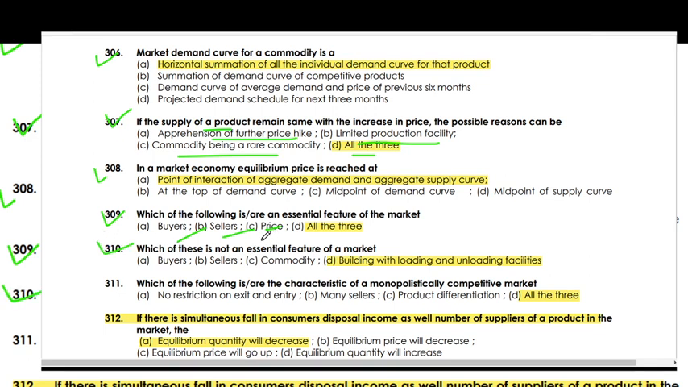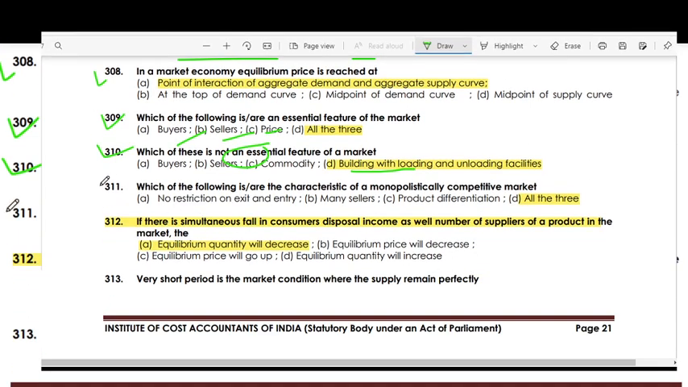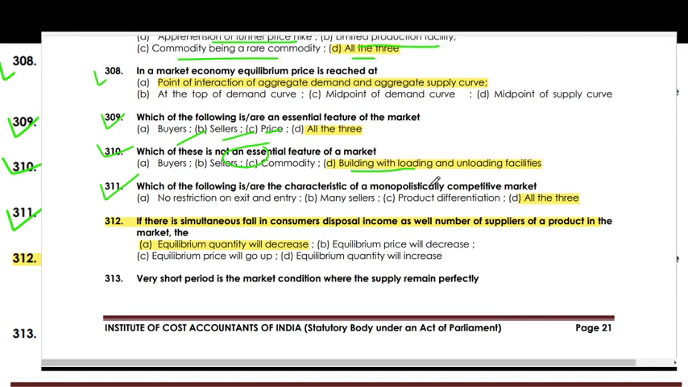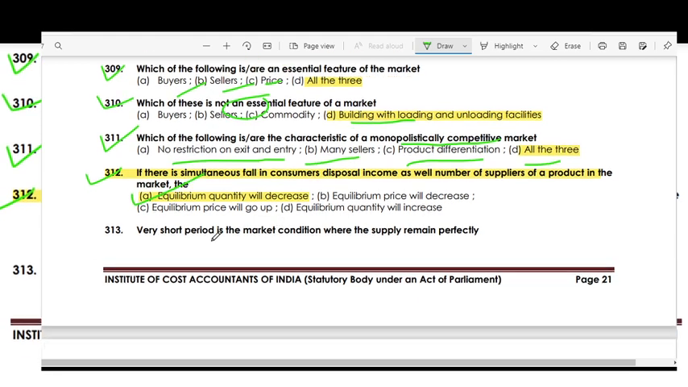Which of the following is not an essential feature of a market? A building with loading and unloading facilities is not a feature of a market. Which of the following are characteristics of a monopolistically competitive market? All of these: no restriction on exit and entry, many sellers, and product differentiation. If there is a simultaneous fall in consumer disposable income as well as in the number of suppliers of a product in the market, the equilibrium quantity will decrease.